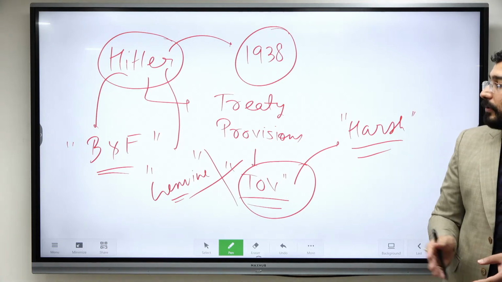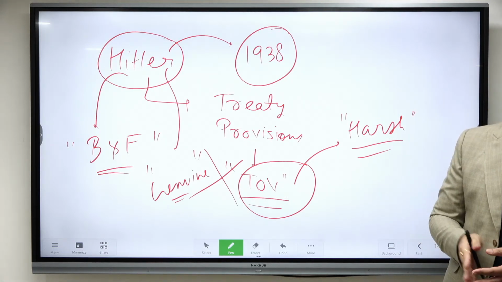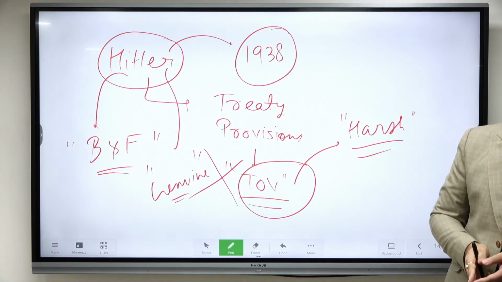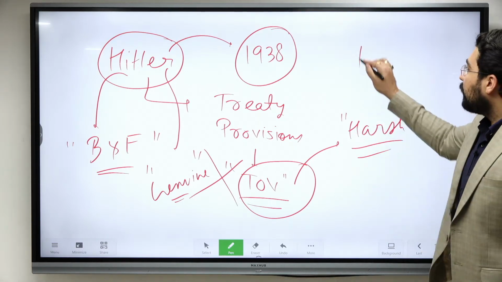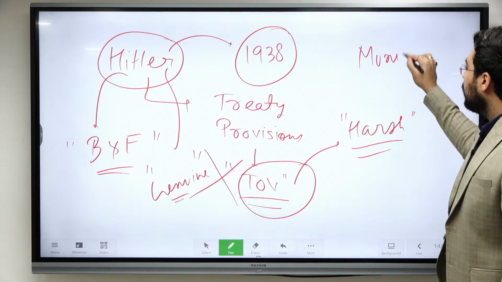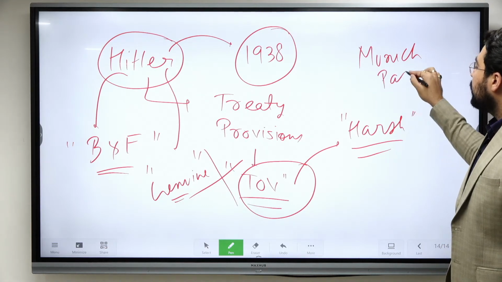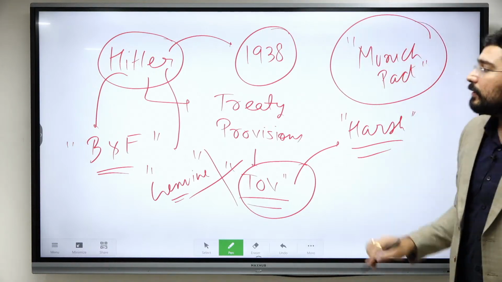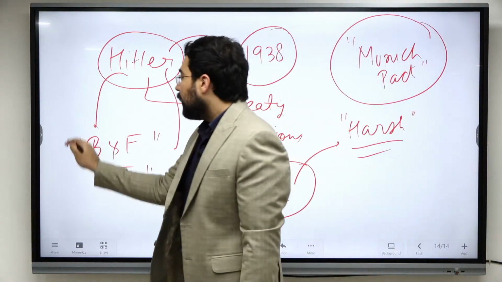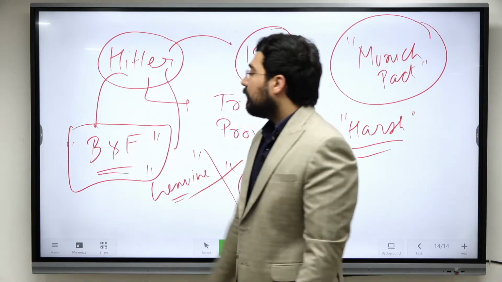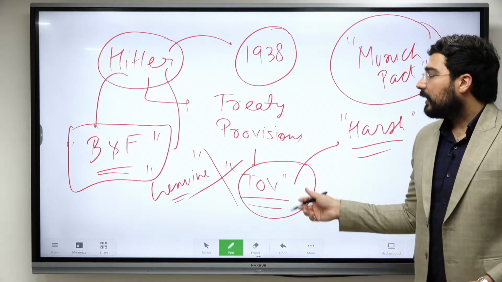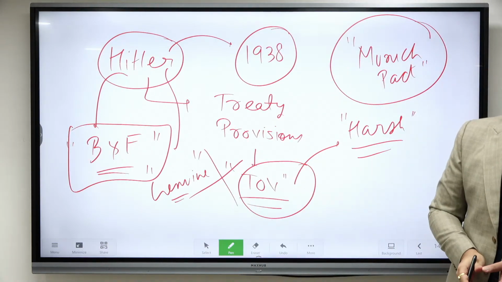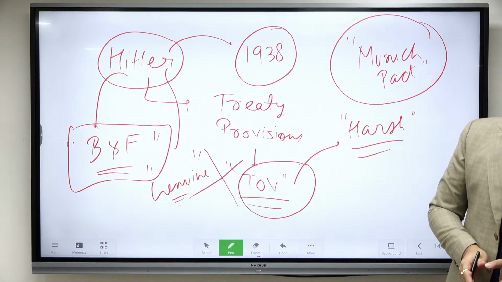Okay, which includes territory. Like Czechoslovakia का पूरा Sudetenland उनको provide कर दिया. All right, Munich Pact, all of you should know about that. Okay, they signed the Munich Pact. He was able to take over Austria. So all the important things he was able to do, because Britain and France, on the one hand, they were not war ready, and on the other hand, they said that some of the demands of Germans, they were genuine.